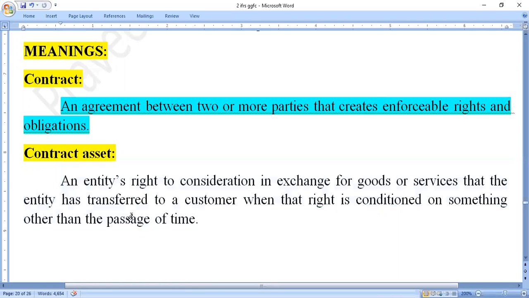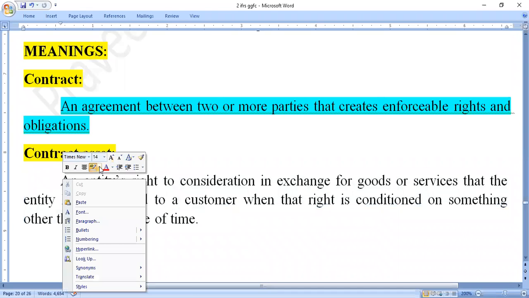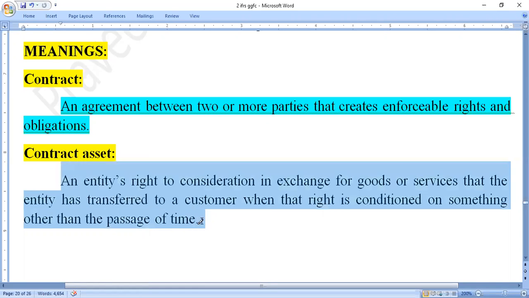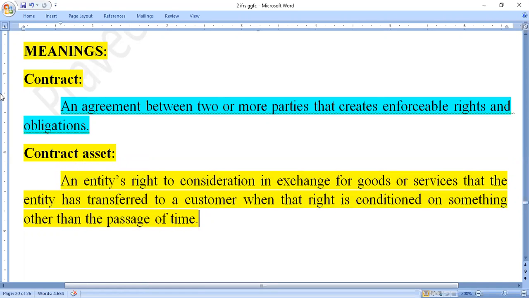So what they are telling here is the transfer of the right of the asset to the customer. Here the entity gives the exclusive rights to the customers to use the asset. This type of asset contract exists in the organization. It gives more revenue from the customers.